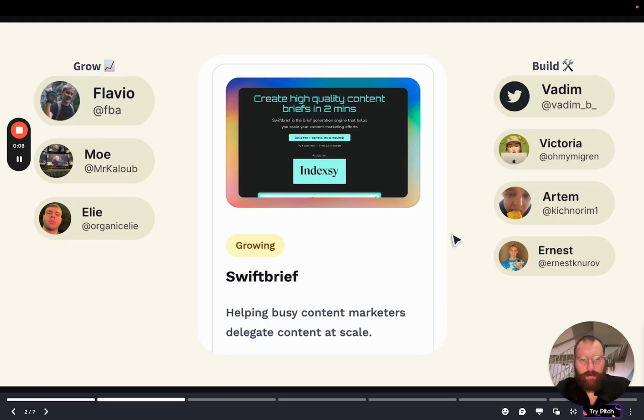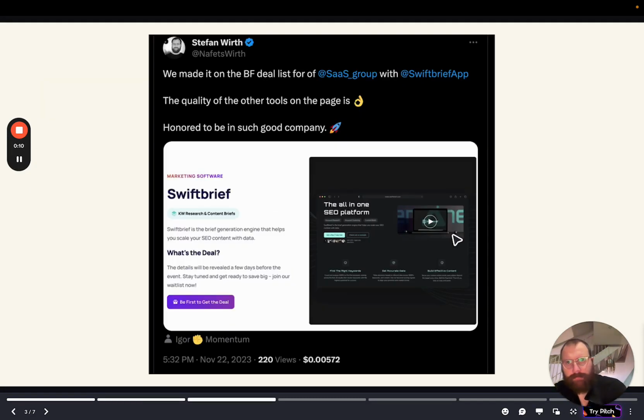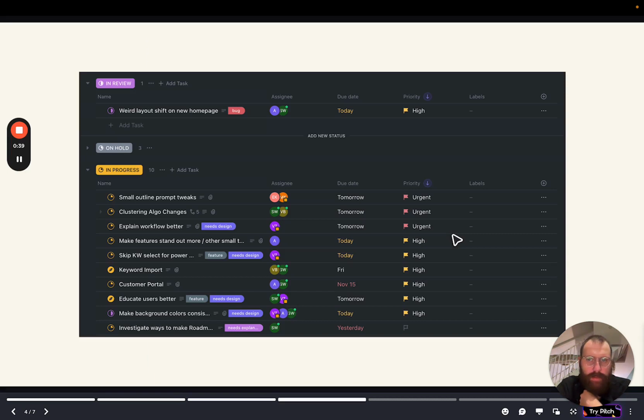For Swiftbrief, our SEO outline generator, we have signed up to a Black Friday deal list. This was a form we had to submit. A lot of good deals and tools on the landing page, and luckily we got accepted. So I'm pretty happy about this. I'm not sure if it's gonna do anything for us, but I don't really calculate money in, money out with these kinds of situations.